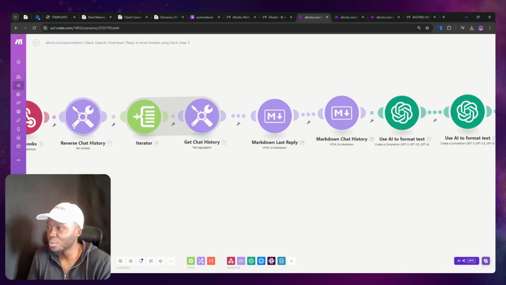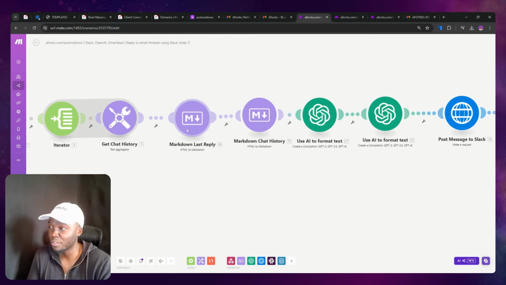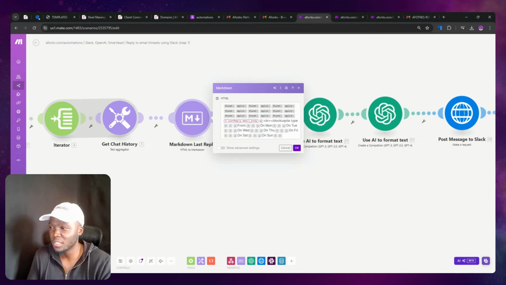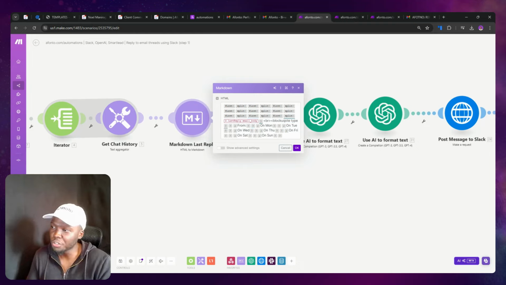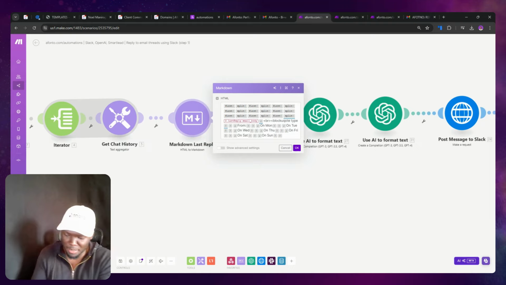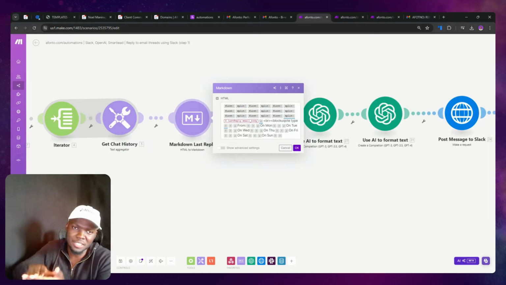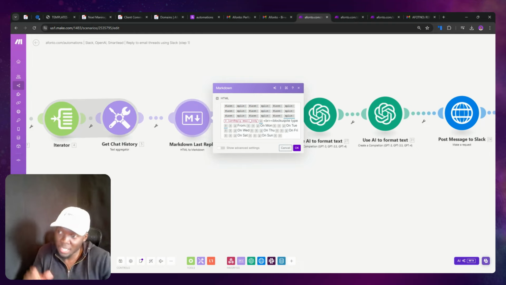Because as you can see, this is doing a lot of things. It's reversing arrays. It's aggregating text. It's converting HTML to Markdown. But not only is it converting HTML to Markdown, it's also using custom formulas that split the content of the message up for you, right? And ensuring that when you send the emails through over to Slack, you're only sending the first section and you're not sending the entire previous thread. And this is the formula that allows us to do that.